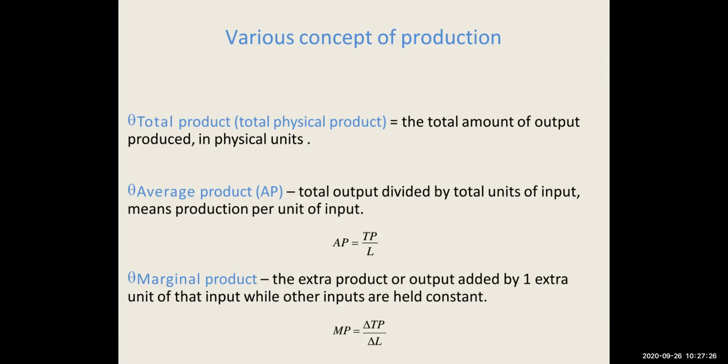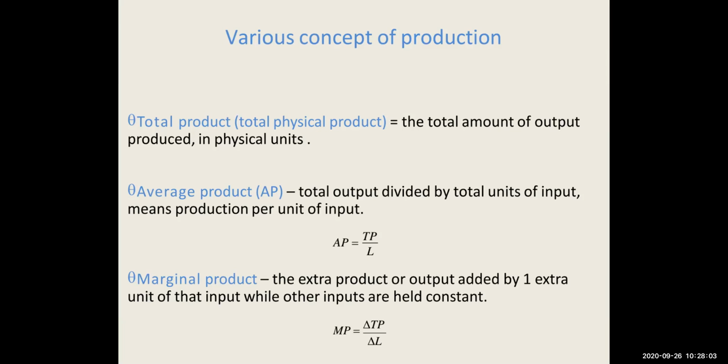That is when there is change in your total product due to change in one more unit of your variable factor. Like let's say for example that when you are using one labor, and with the help of one labor you are producing, let's say, 10 units, by employing a second labor your output has increased from 10 to 20. With the third input of labor, output has increased to 30.